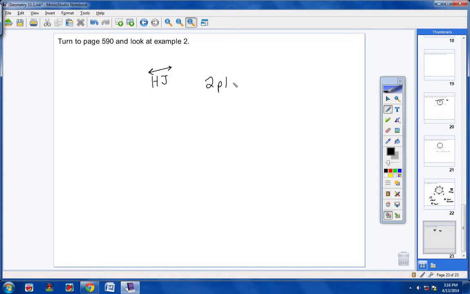That's right, two places. So HJ is what we call a secant. All right, let's take a look now at segment FG. No, I'm sorry, that's incorrect.